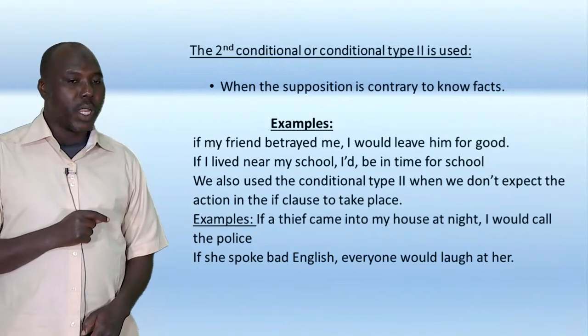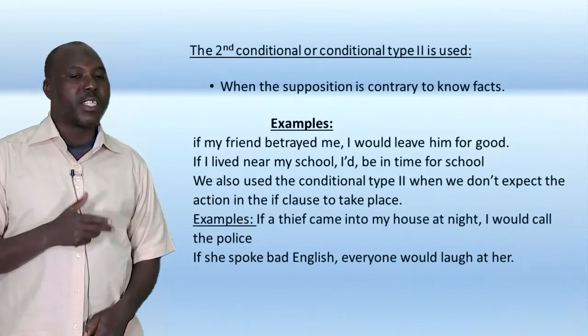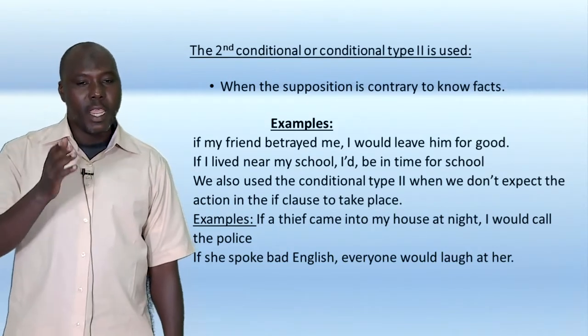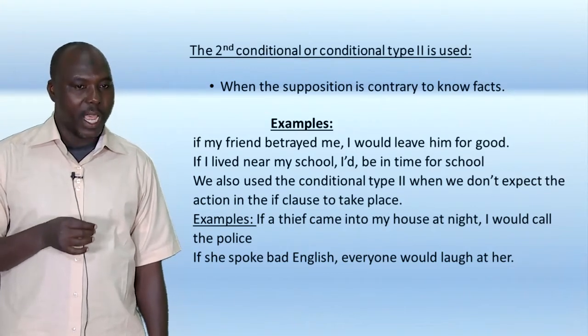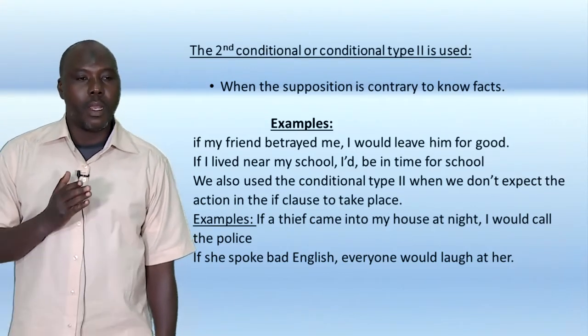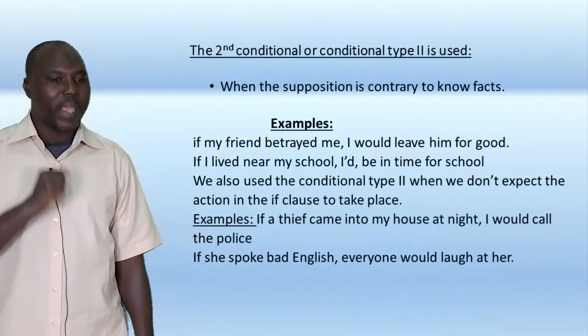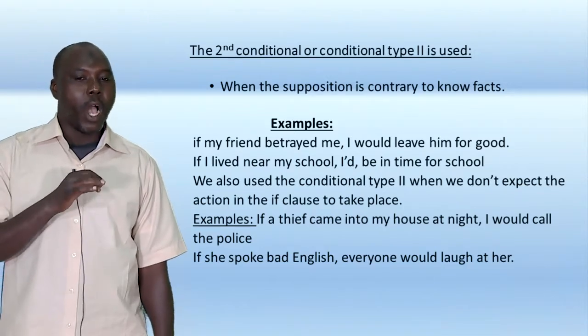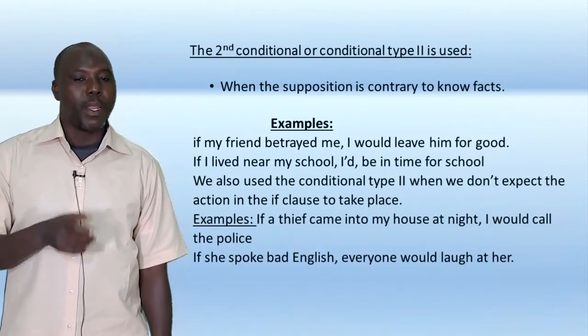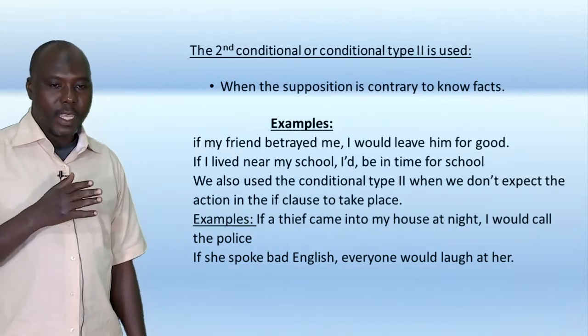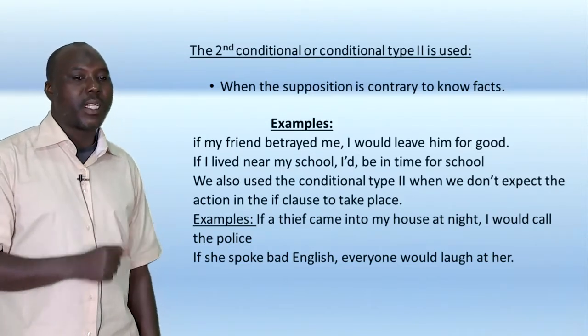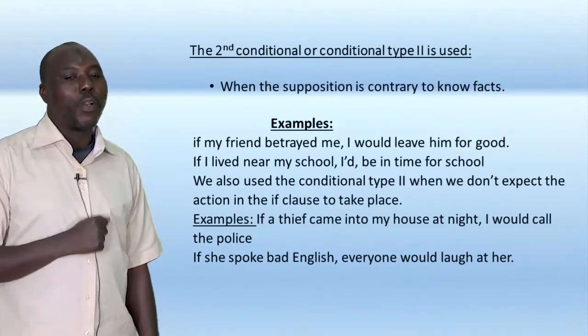We also use the conditional type 2 when we don't expect the action in the if clause to take place. Example, if a thief came into my house at night, I would call the police.